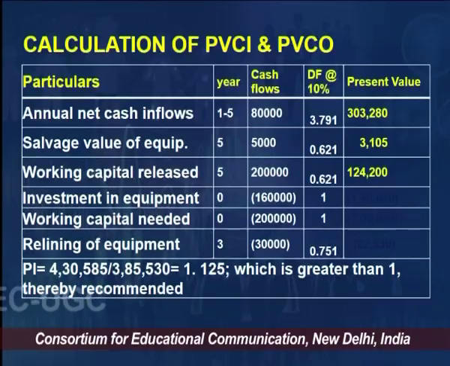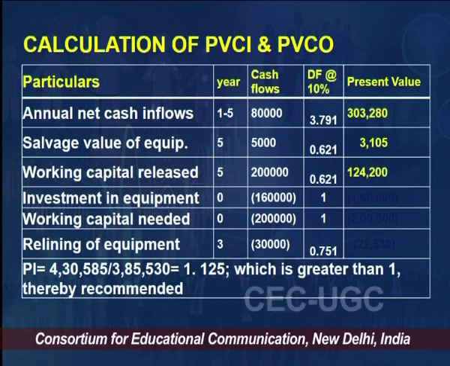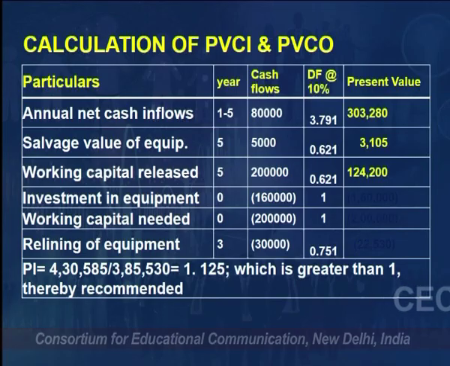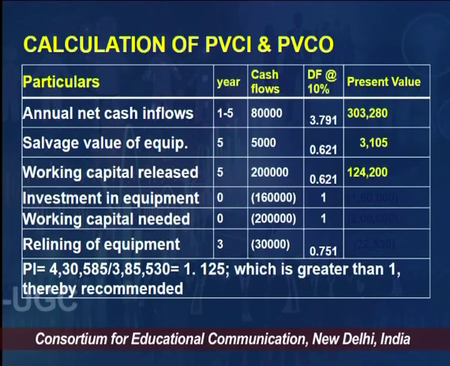So, we will be calculating the present value of cash inflow and the present value of cash outflow. So, annual net cash inflow 80,000 as we calculated, they are annual, right. That is why I was saying we have to be careful. And what is the life of the project? 5 years. So, for all the 5 years, the company would be getting 80,000. This could be 80,000 crores or 1,000 or lakhs. So, for 80,000, the discount factor from the annuity table will be taken for 5 years, right, which is 3.781.